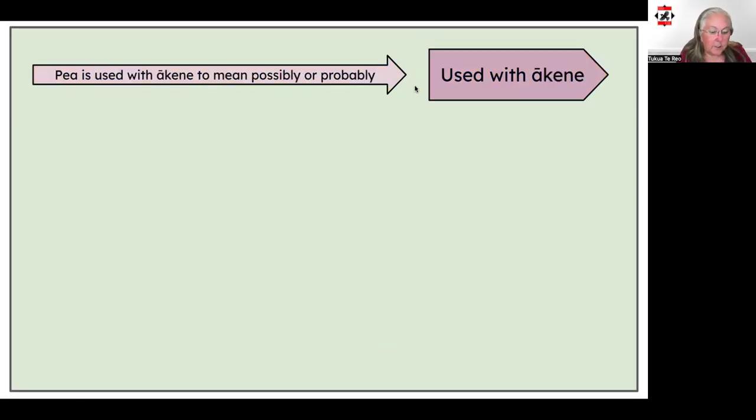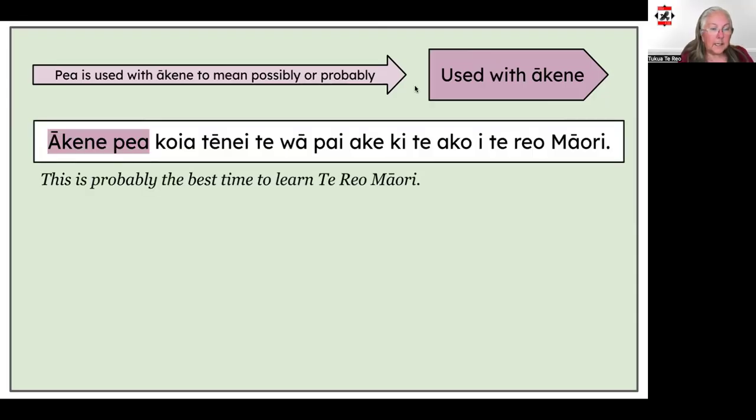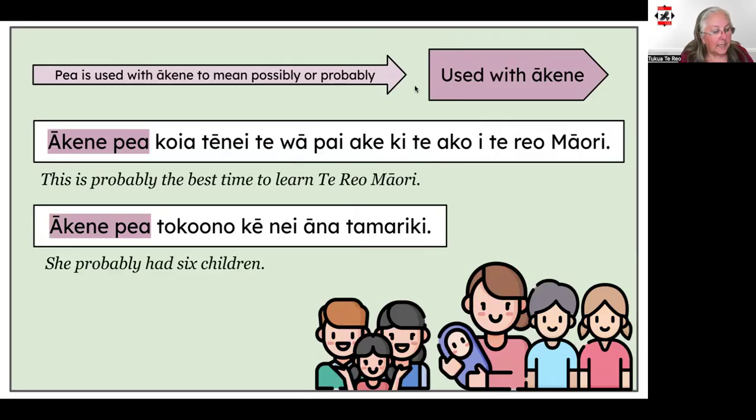Next up, we're going to use the kupu pea with ākene to mean possibly or probably. This is also generally used at the start of the sentence. Here's the first example. Ākene pea koia tēnei te wā pai ake ki te ako i te reo Māori. This is probably the best time to learn te reo Māori. And the next one. Ākene pea toko ono ke ngā tamariki. She probably has 6 children.